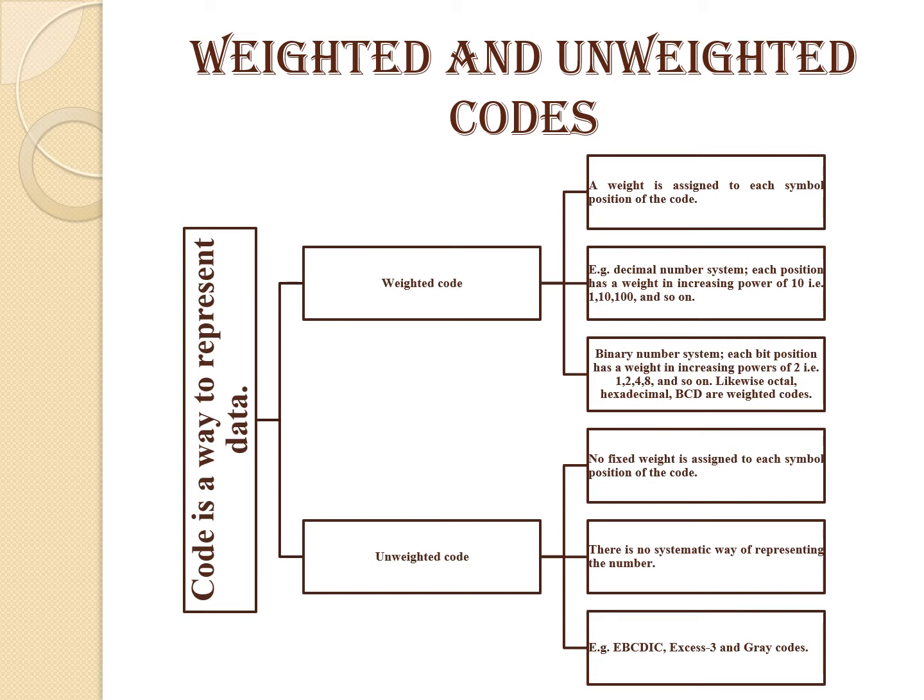Now, the unweighted codes. As we have seen in the weighted codes, the weight is assigned to each symbol position of the code. Here in unweighted codes, no fixed weight is assigned to each symbol position of the code, and therefore there is no systematic way of representing the number. For example, EBCDIC code, XS3 code, and gray code.